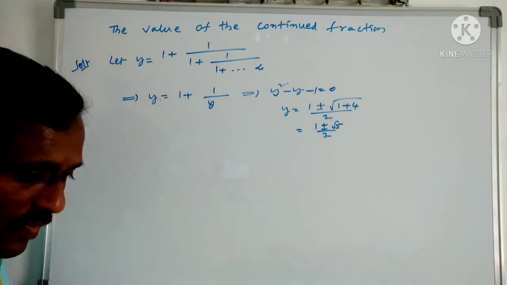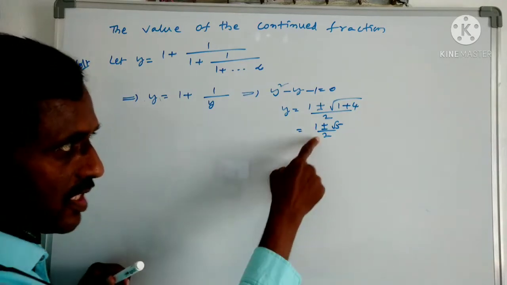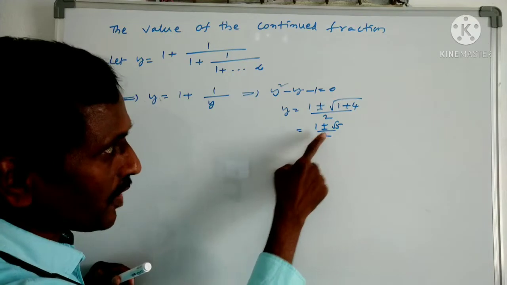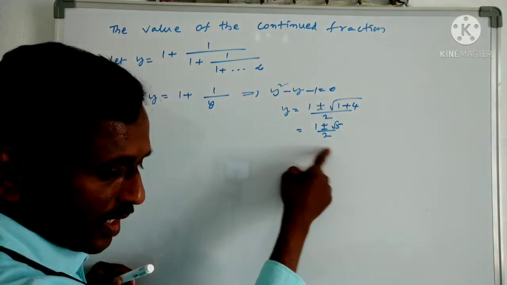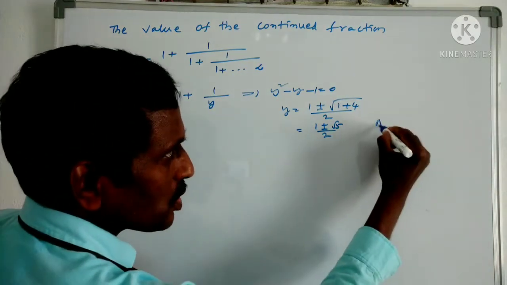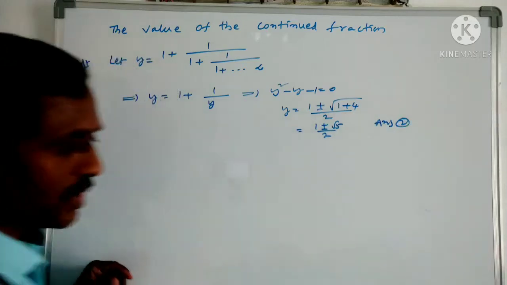Now verify the options they have given. Root 5 minus 1 is not the value. The second option, root 5 plus 1 by 2, is there, and the other value is not there. So answer 2 is the option.